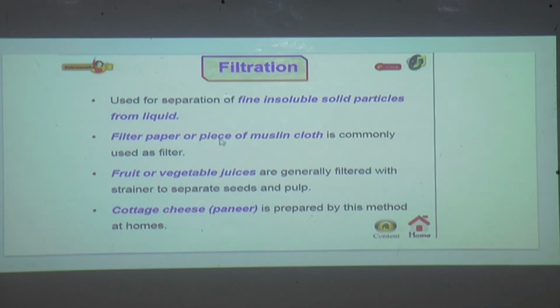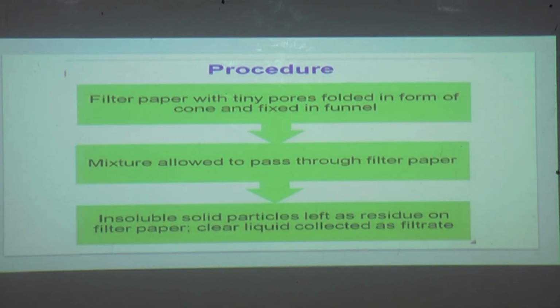Filter paper or piece of muslin cloth is commonly used as filter. Fruit or vegetable juices are generally filtered with strainer to separate seed and pulp. Cottage cheese, that is paneer, is prepared by this method at homes. So filtration is the method where fine insoluble solid particles get separated with the help of a filter paper.